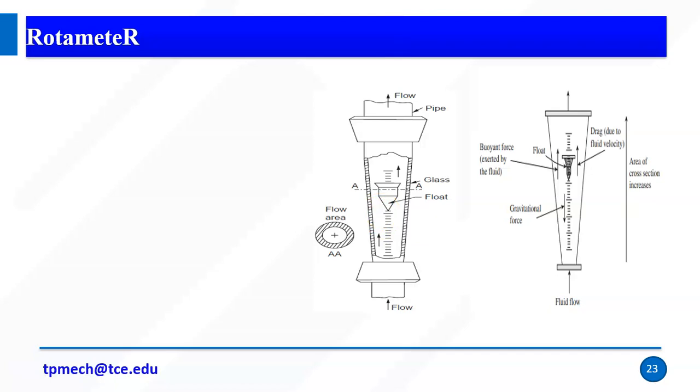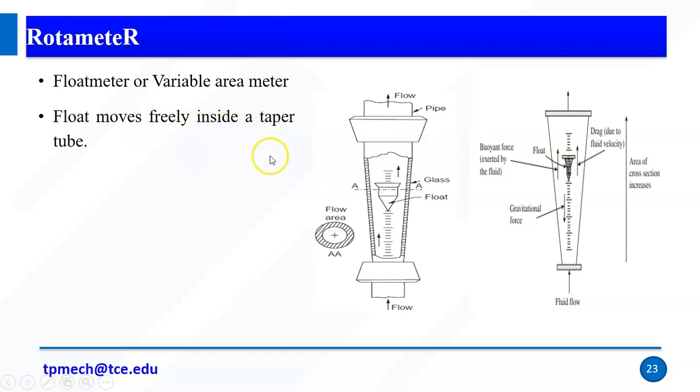And another thing, the type of fluid also plays a major role. If any dirt particles or any foreign particles are present in the fluid we cannot measure, right? So it will accommodate in the glass tube itself. So it should be clear liquid so that I can view from outside. So it is a floatable variable area meter.